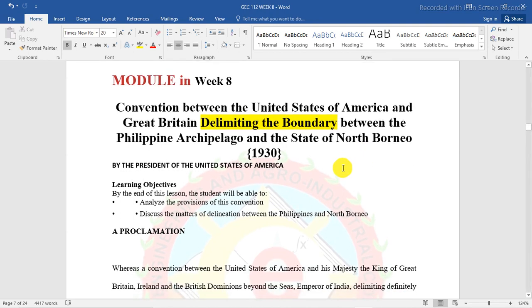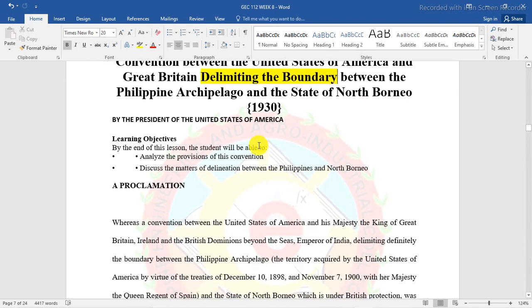So, here's our learning objectives. By the end of this lesson, the students will be able to analyze the provisions of this convention and discuss the matters of delineation between the Philippines and North Borneo.